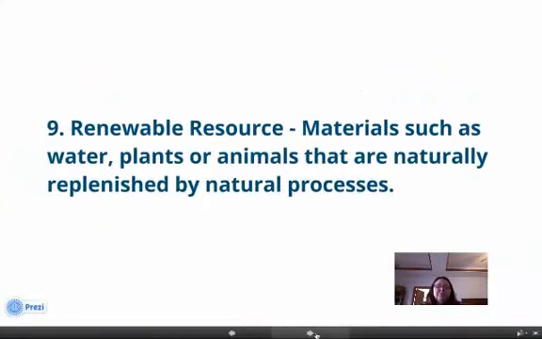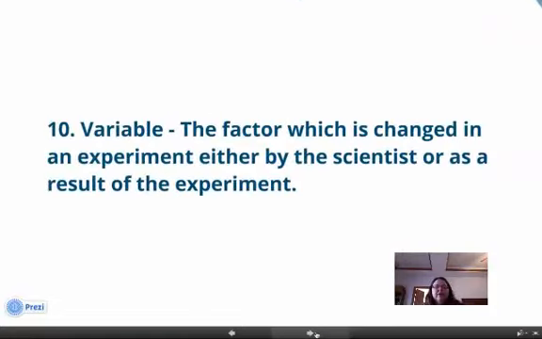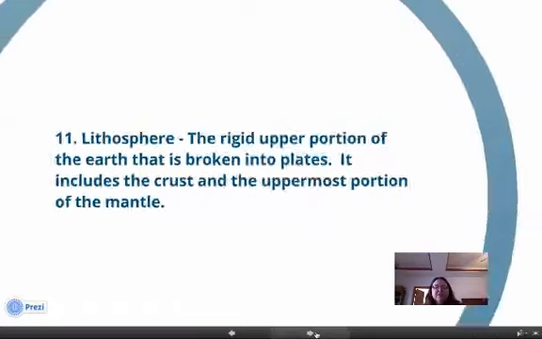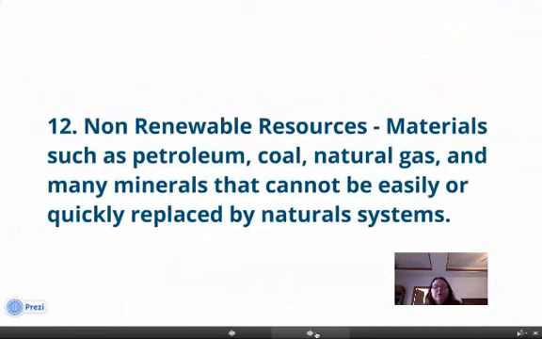Data, information gathered from an experiment or an investigation. Renewable resource, materials such as water, plants, or animals that are naturally replenished by a natural process, generally relatively quickly. Variable, the factor which is changed in an experiment either by the scientist or as a result of the experiment. Lithosphere, the rigid upper portion of the earth that is broken into plates. It includes the crust and the uppermost portion of the mantle.